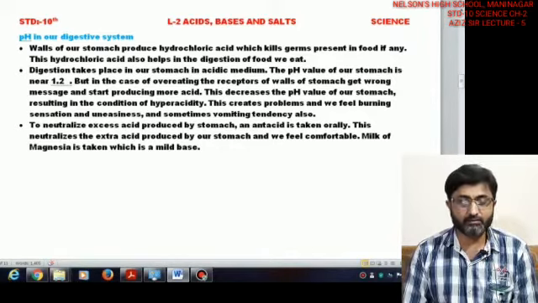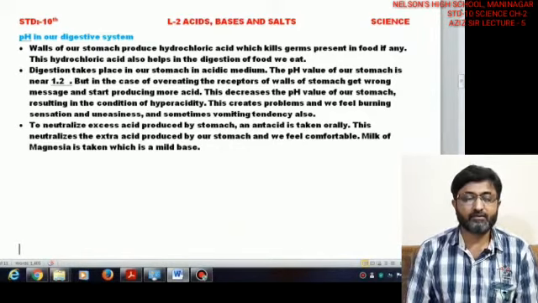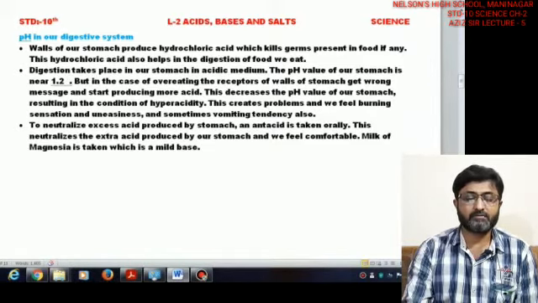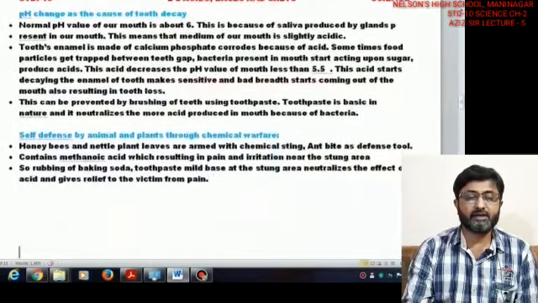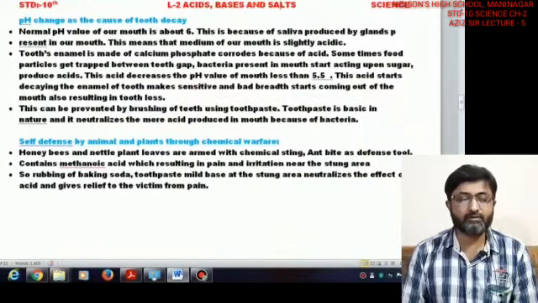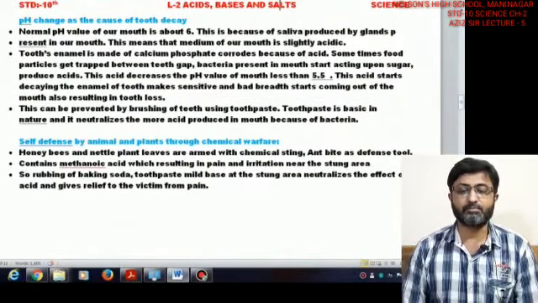We have seen in previous videos the values of the pH scale. Fine. So this is about the digestive system of our stomach. The next is pH change causing tooth decay. Now, the importance of pH in our mouth: saliva is approximately 6 in pH.